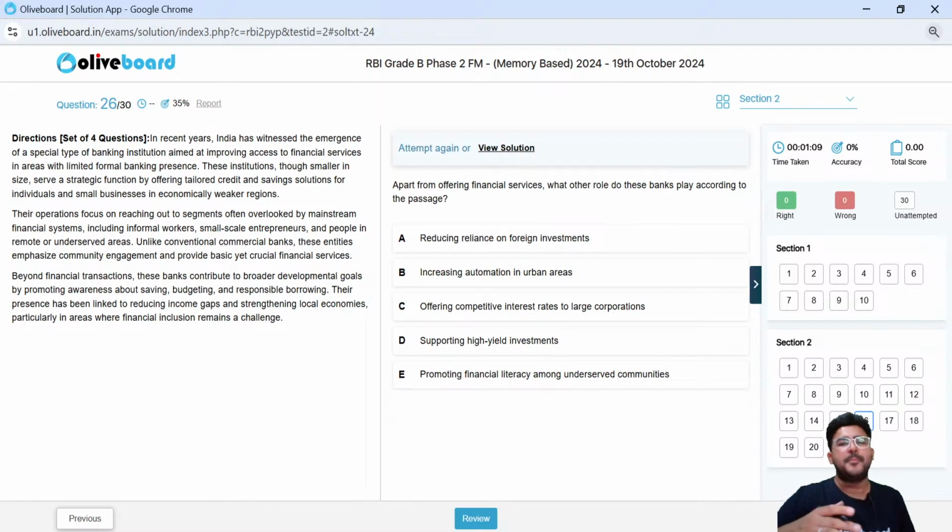Next is, apart from offering the financial services, what other roles do these banks play according to the passage? So apart from the basic banking services, financial services, what else are these banks playing a role in the economy? Is it reducing reliance on foreign investments, increasing automation in the urban area, offering competitive interest rates to large corporations, supporting high yield investments, promoting financial literacy among the underserved communities?